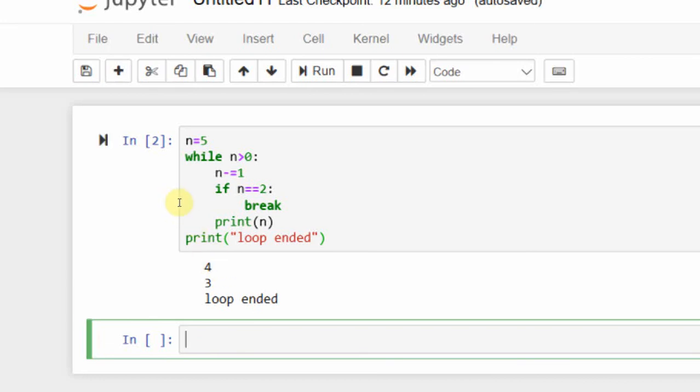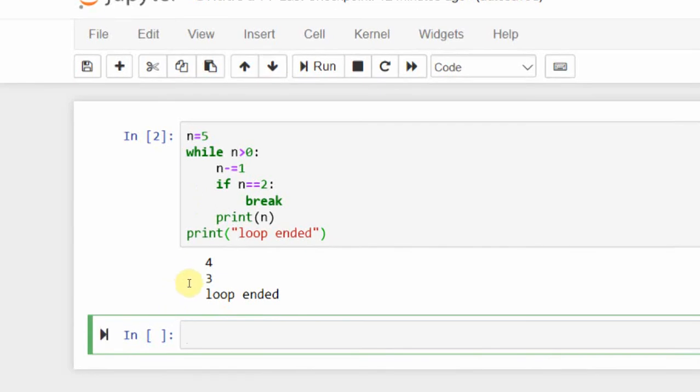Now let's work on the continue keyword. How is this continue keyword used in the while loop? So what's the use of the continue statement? With the continue statement, we can stop the current iteration and continue with the next. It is simply stopping the current iteration, that's it. Only the current iteration is stopping and it continues with the remaining iterations.